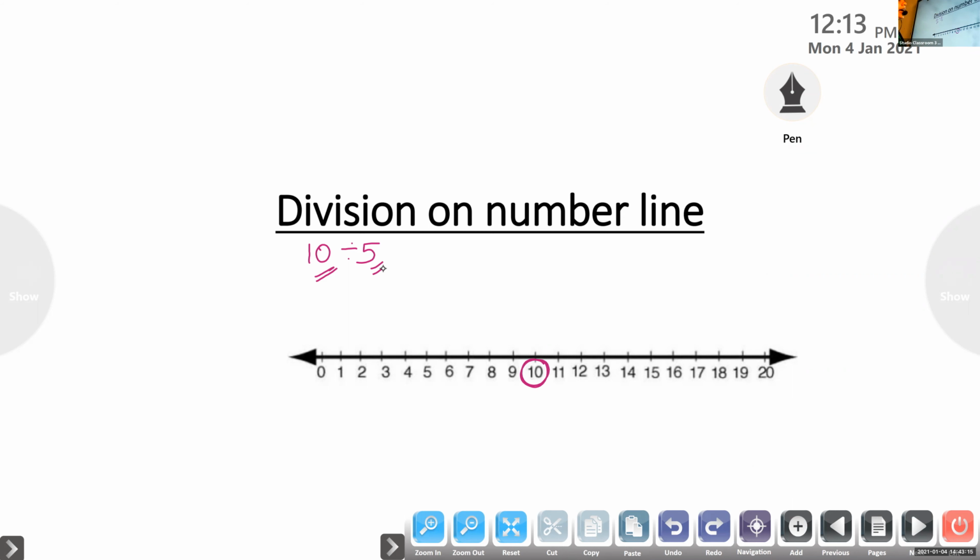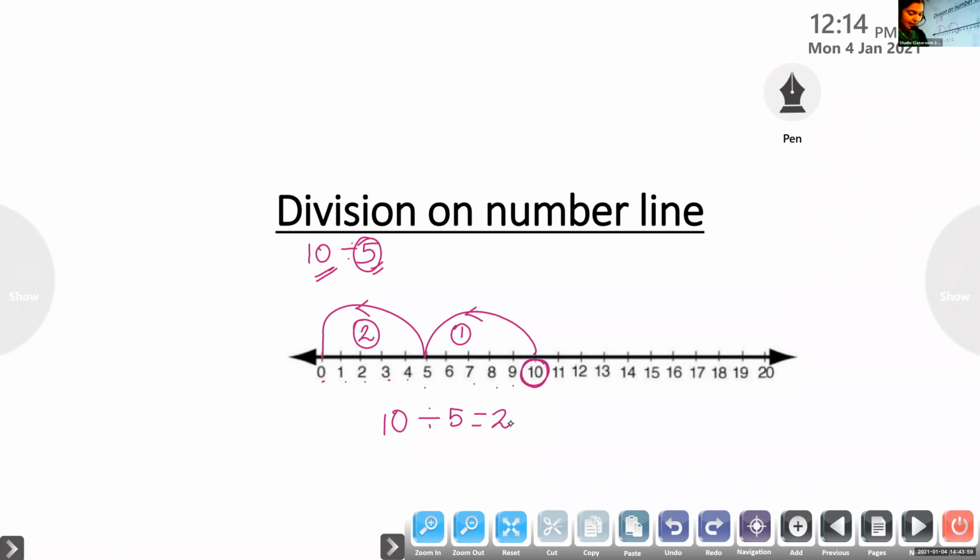That means you have to do backward jumping to the fifth number until you reach 0. For example, starting from 10, as the divisor is 5, you have to jump to the fifth number. 1, 2, 3, 4, 5. We can't stop. We have to reach 0. 1, 2, 3, 4, 5. Now we reached 0. How many jumps have we done? 1, 2. That means 10 divided by 5 equals 2.